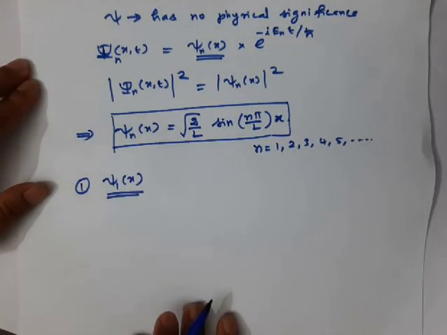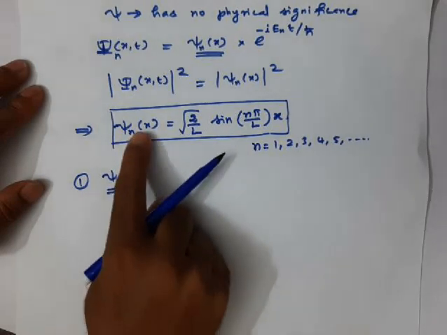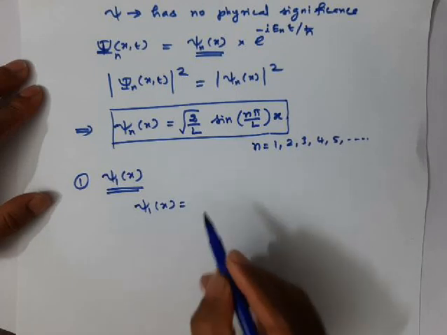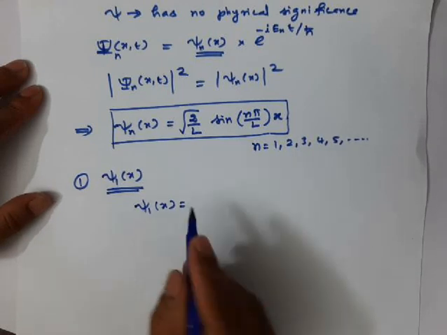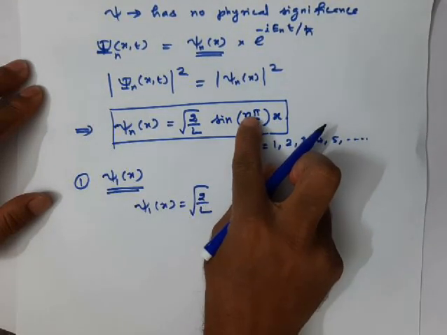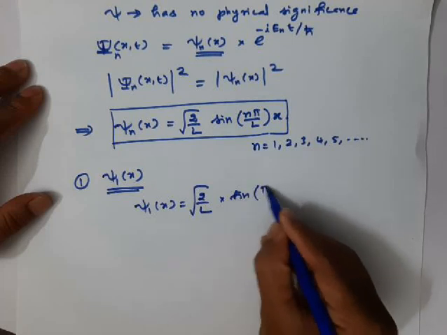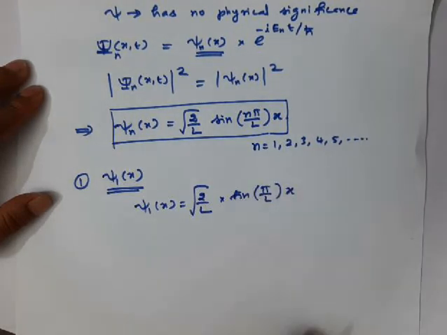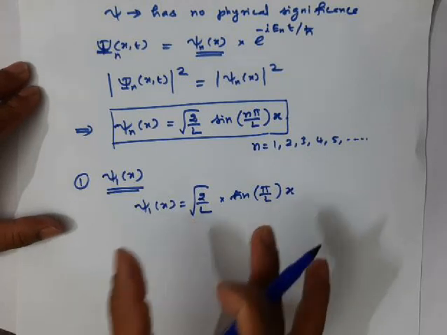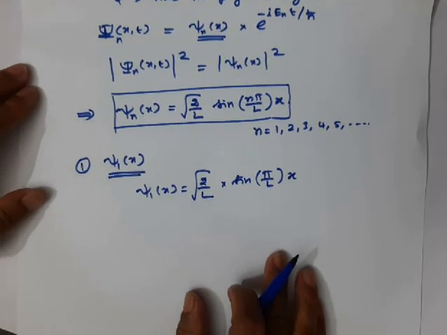Right, I am going to consider the ground state wave function. Ground state means n should be 1. So if I put n equal to 1, what I will get is psi 1 of x, that is the wave function for the ground state, equal to square root of 2 by L. In the place of n, we put n equal to 1, so we get sine pi over L into x. So this is the wave function for the ground state of a particle confined in a 1D box.